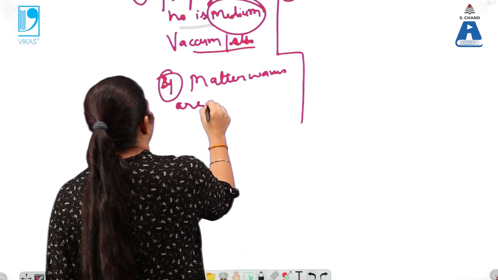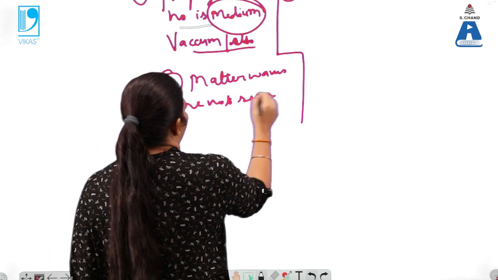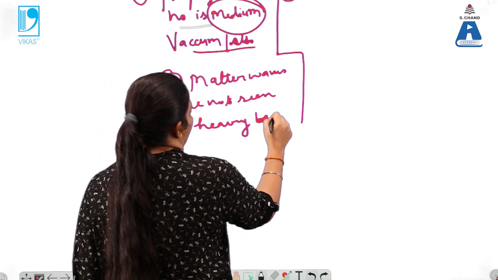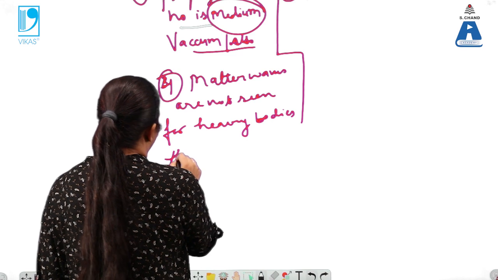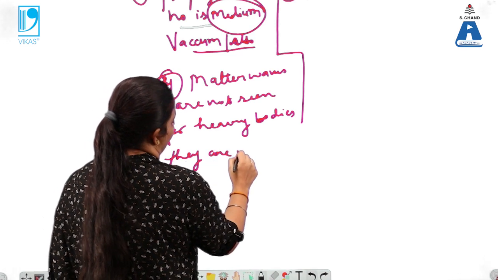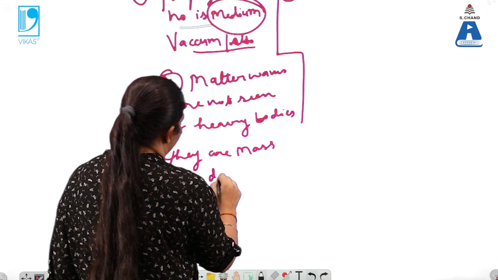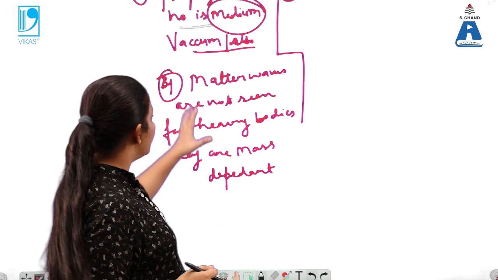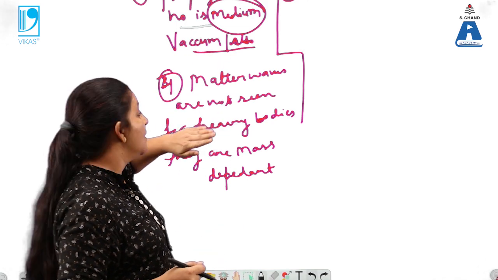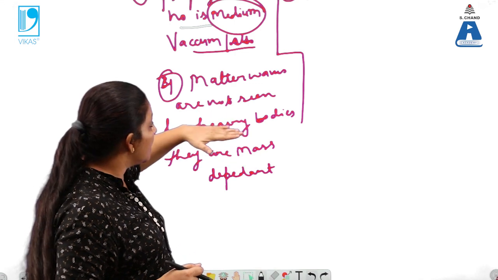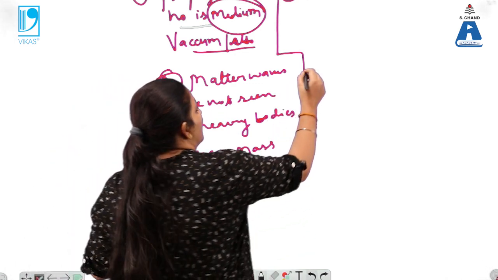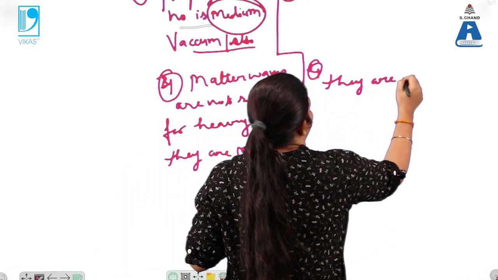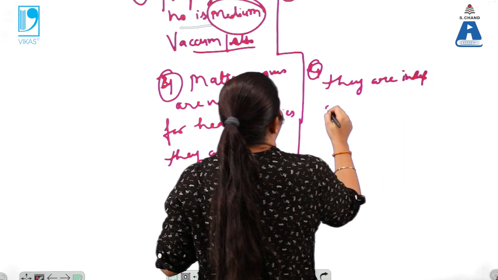Matter waves are not seen for heavy bodies, which means they are mass dependent. Here matter waves are not seen for the heavy bodies, but they are associated with the heavy bodies. They cannot be measured. But in case of electromagnetic waves, they are independent of the mass.